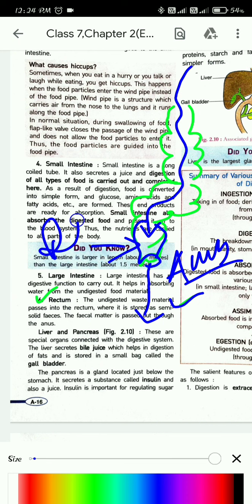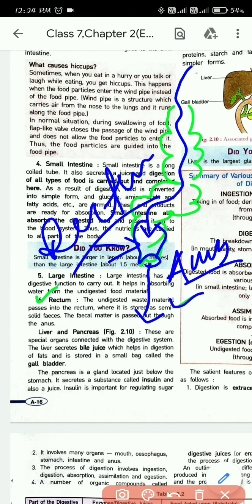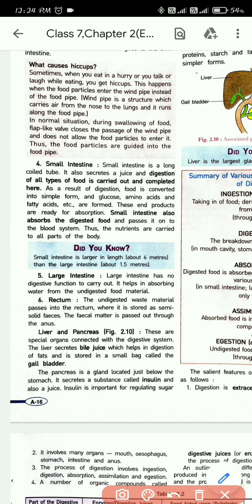And this is the rectum. Here your digestion process along with absorption, assimilation and egestion is over.